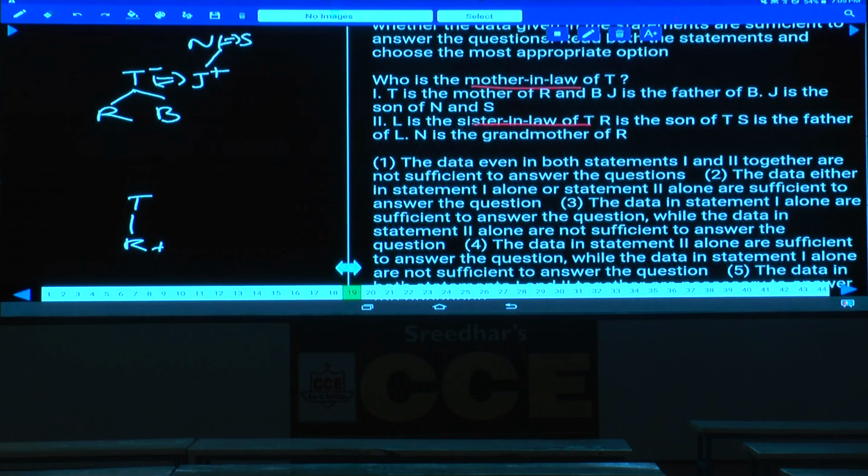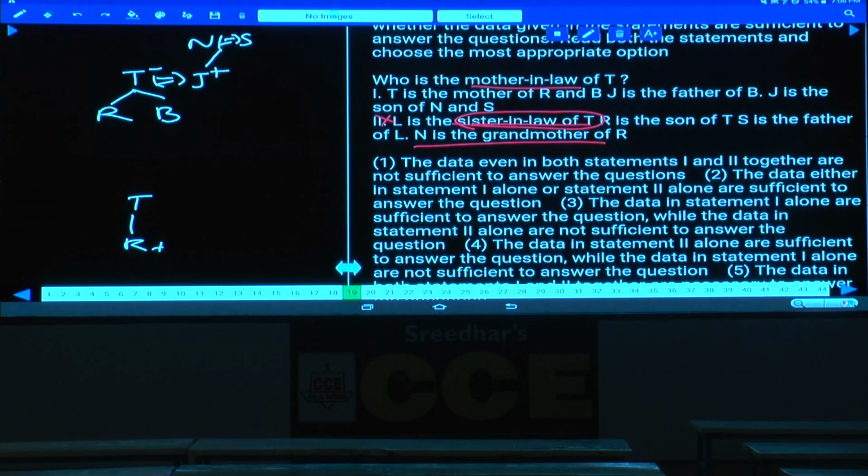N is the grandmother of R. Now, sir, here we got that N is the grandmother of R. Now here we have two possibilities for this sister-in-law, hence statement 2 alone is not sufficient, isn't it? Then we should combine this.